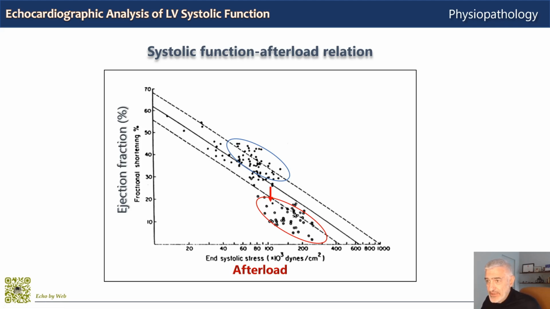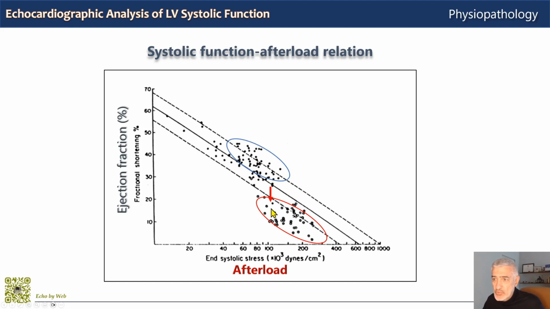So the patients here in the red oval, whereas a right and upwards shift of the line defines an increase in contractility. This would be the dots here in the blue oval.